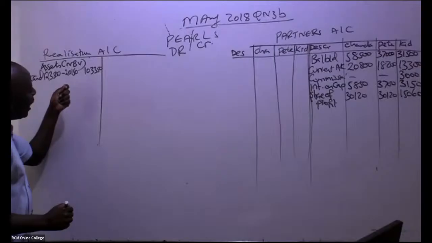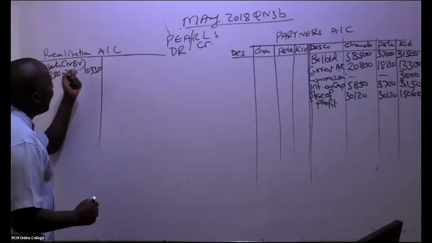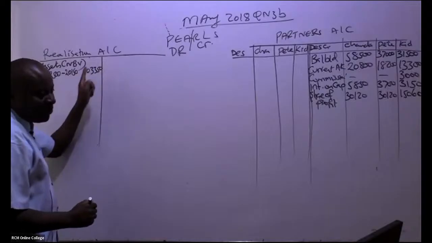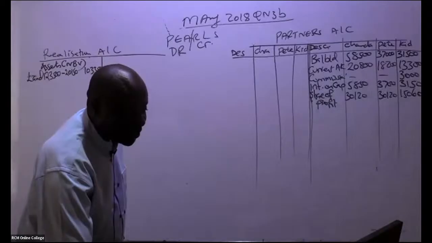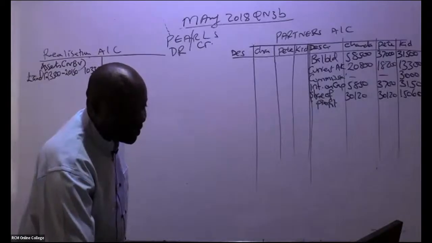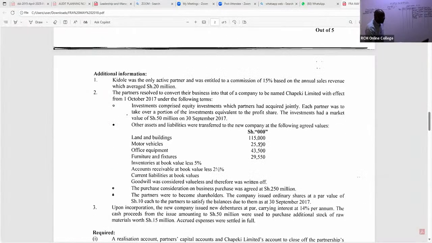Please, here, I'm 100% sure that most students on the realization account, they bring the fair values. A good number of them will come and tell you, if it's land and buildings, why can't we pick this figure here? You can see these were agreed values between these partners and the new company directors.